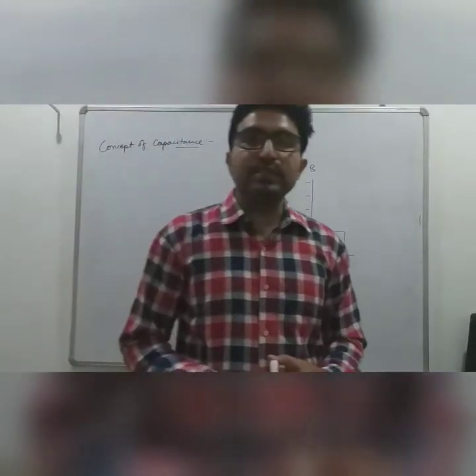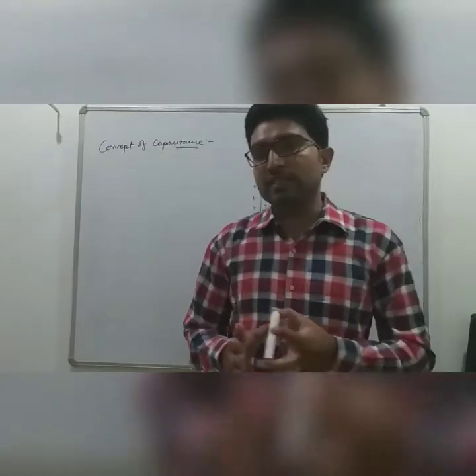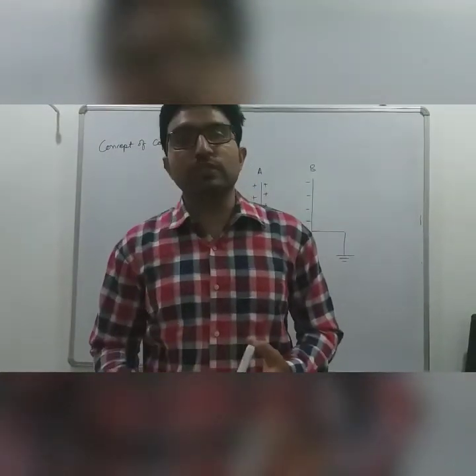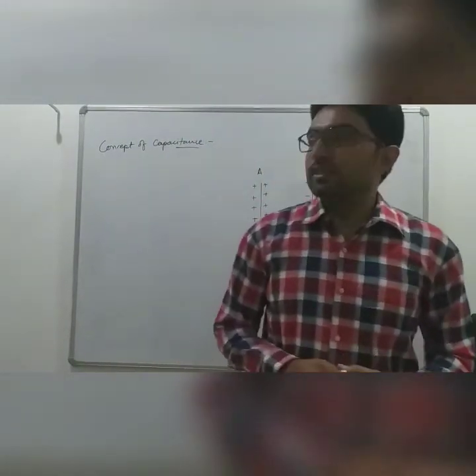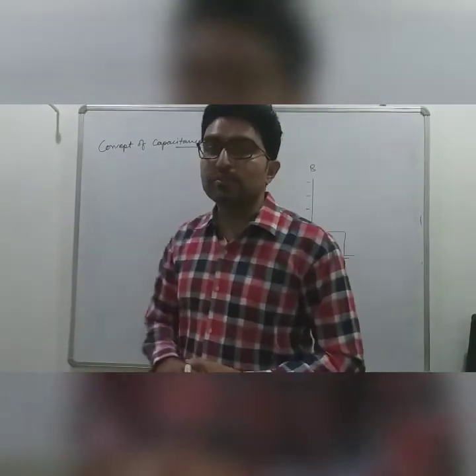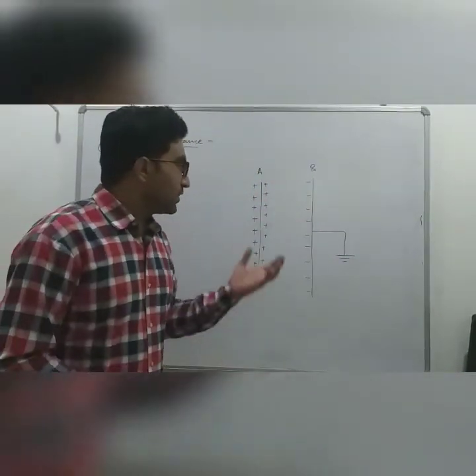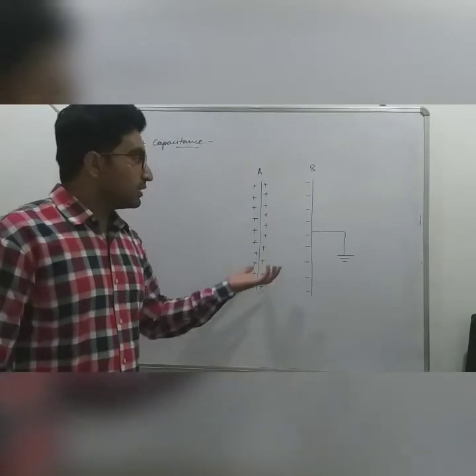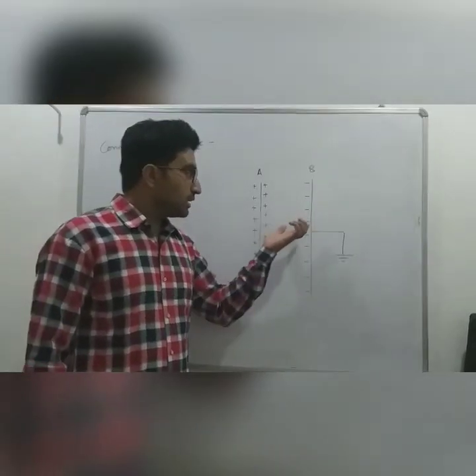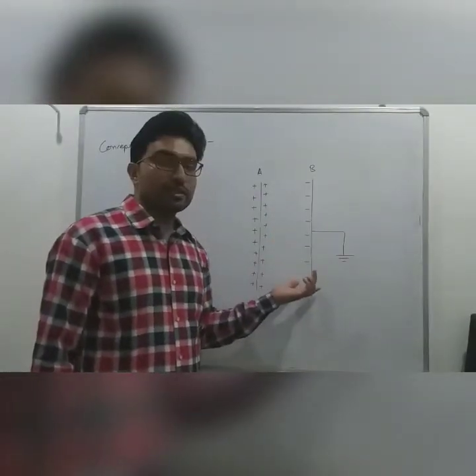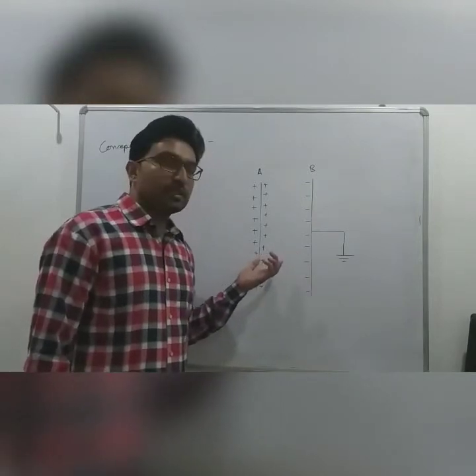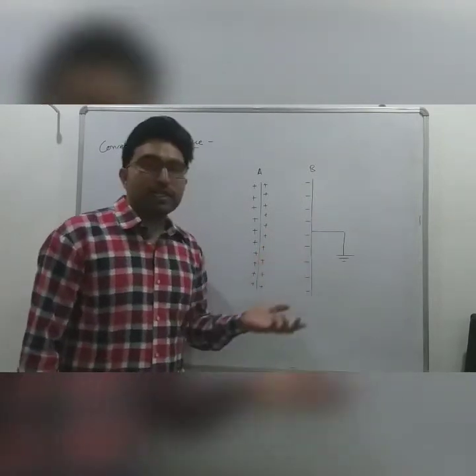When we place an earthed conductor near a charged conductor, the capacitance of the arrangement increases. So this is the concept and the principle of the capacitor. If we place an uncharged earthed conductor near a charged conductor, then the capacitance of the arrangement increases.